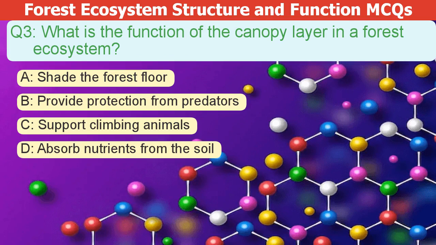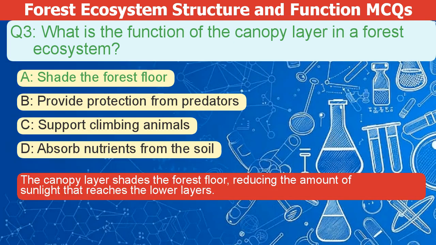What is the function of the canopy layer in a forest ecosystem? A. Shade the forest floor. B. Provide protection from predators. C. Support climbing animals. D. Absorb nutrients from the soil. The correct answer is A. The canopy layer shades the forest floor, reducing the amount of sunlight that reaches the lower layers.